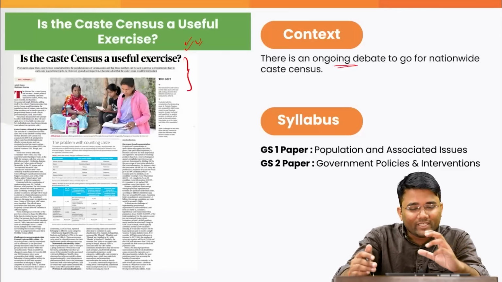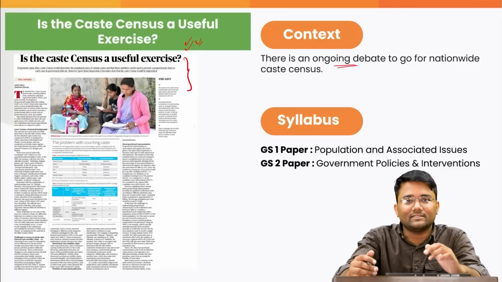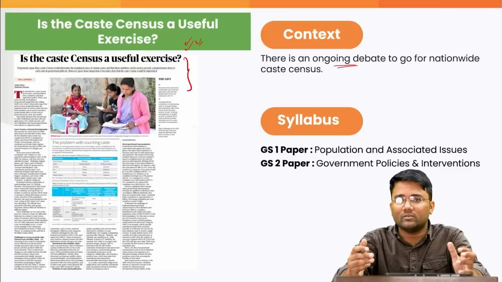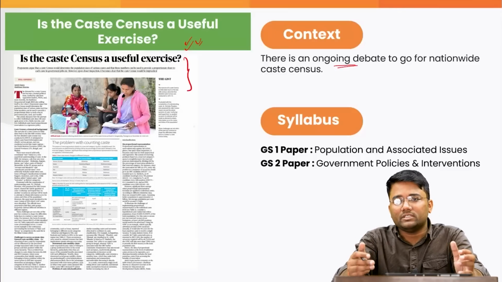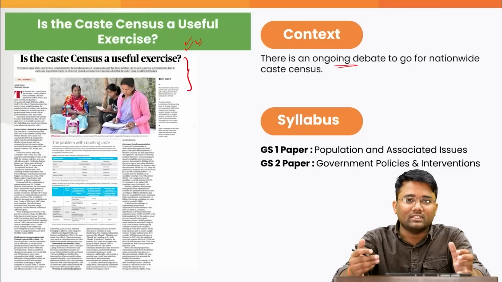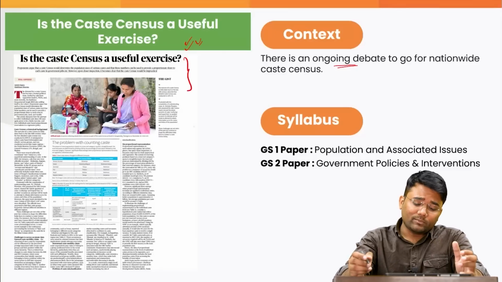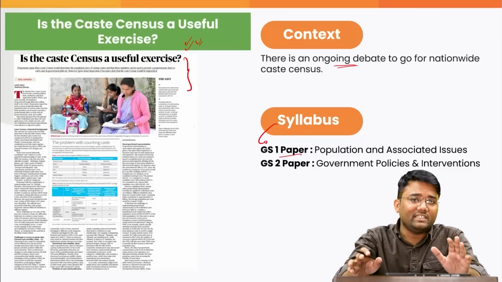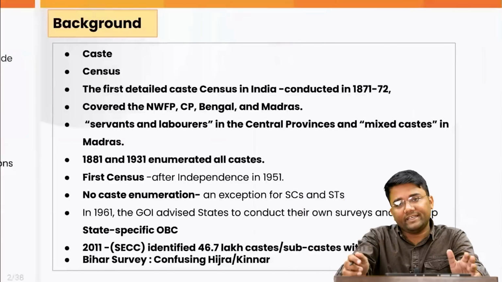The question that you people generally ask is, sir, how should we do value addition? This is the process of doing value addition: whatever new updates and new developments you get, keep adding that information to your notes, and that will help in enriching your notes. This particular topic pertains to the syllabus of your GS Paper 1, population and associated issues, and the syllabus of GS Paper 2, government policies and interventions.